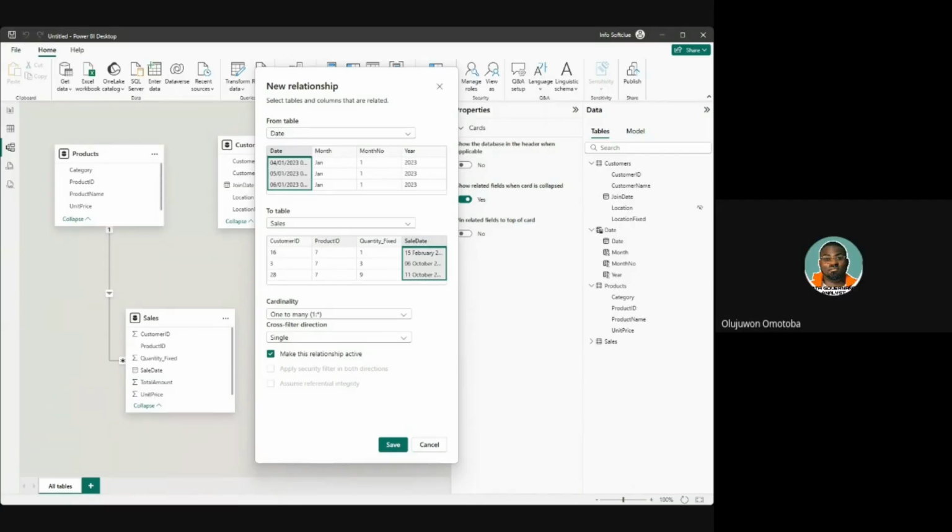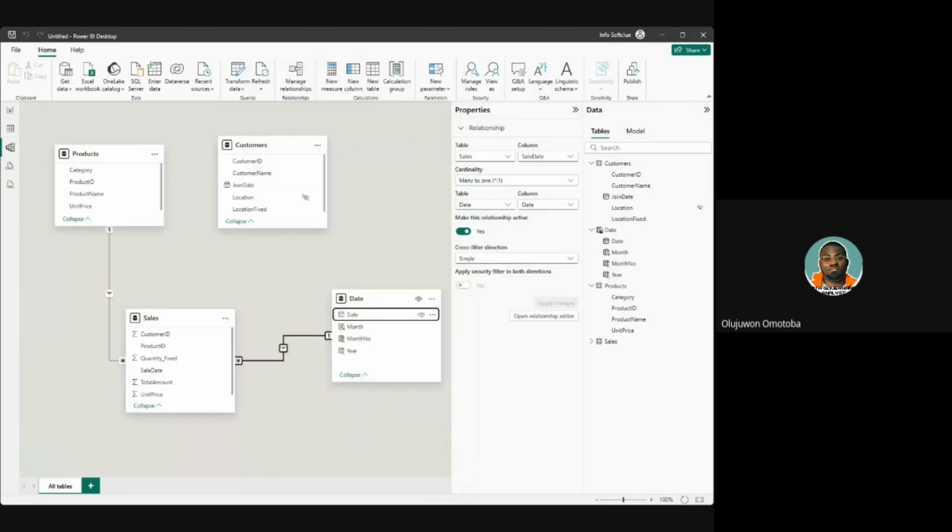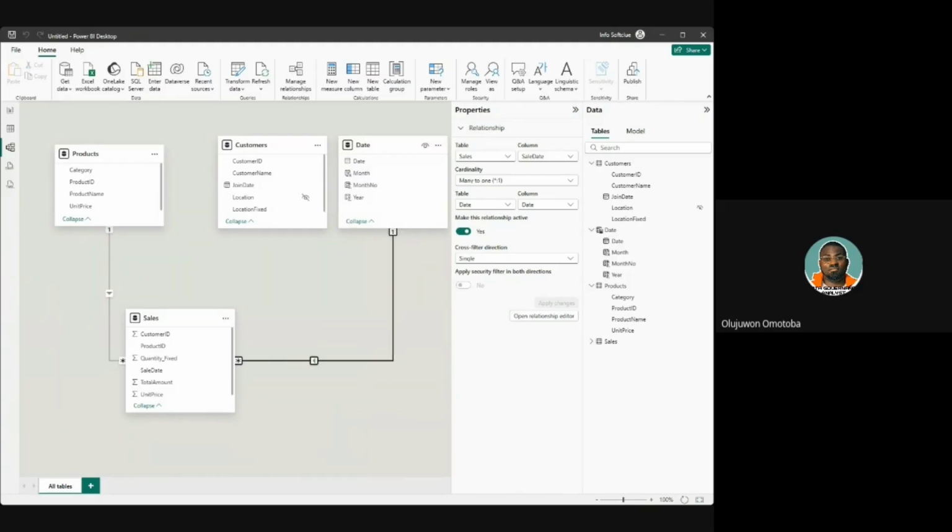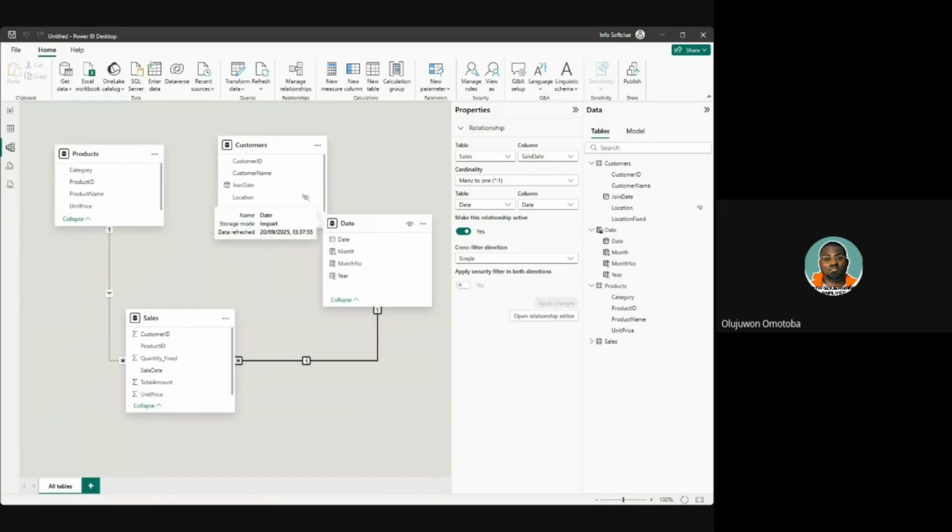So here my screen is showing new relationship. It's able to detect that there's a relationship between sales date and the new sales table we just created. If I click on save, you can see that a line has connected date and date. If I hover my mouse on this line, you can see where the relationship exists. Anywhere I drag this, the line will join them together. They are related. That is the meaning of the relationship we are talking about.